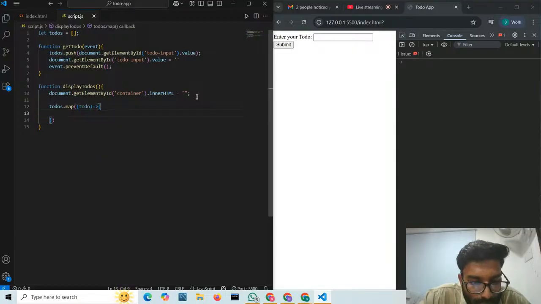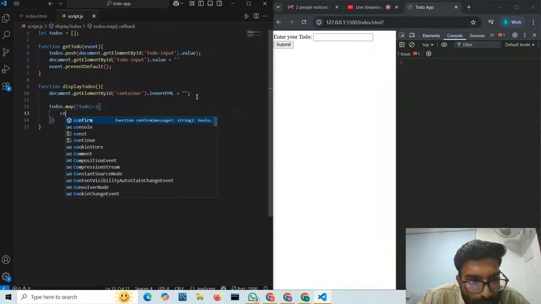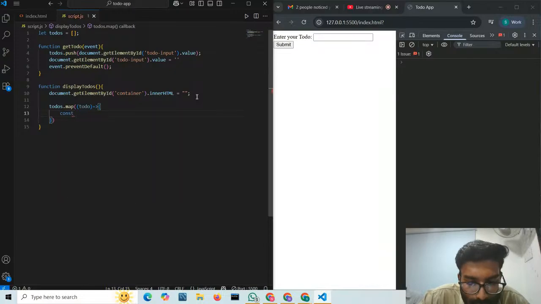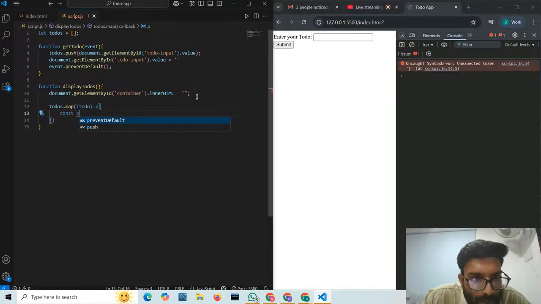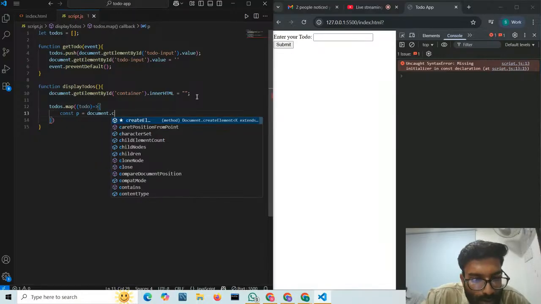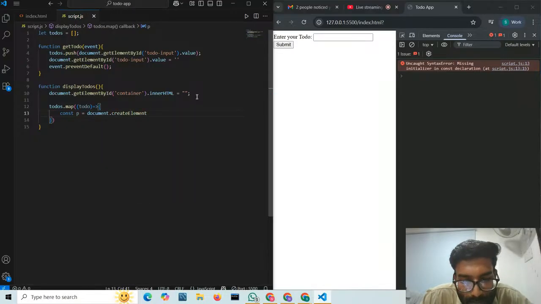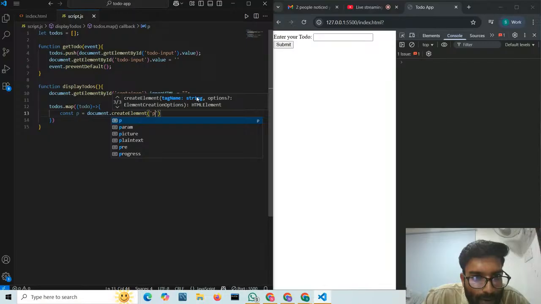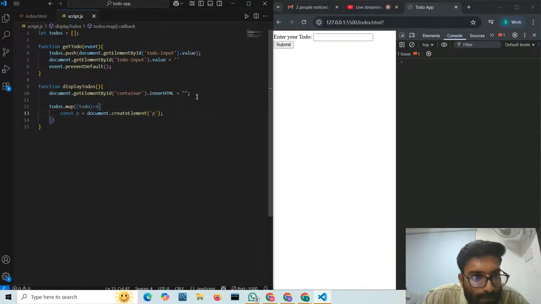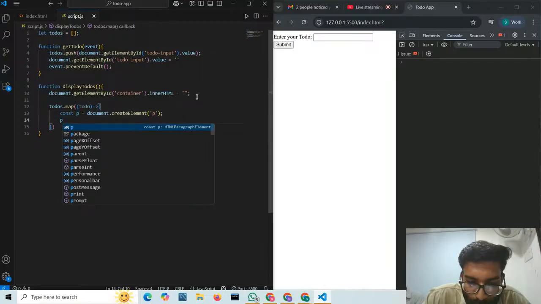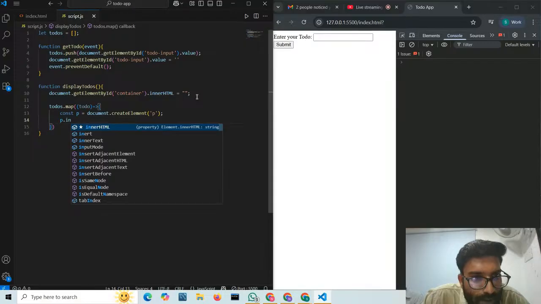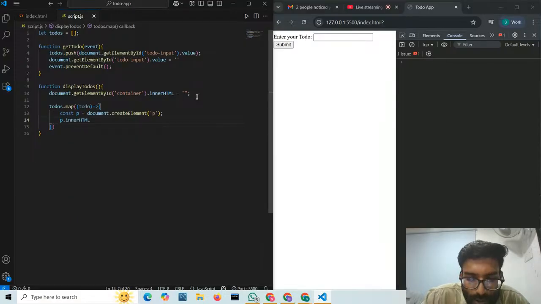Now here we will make certain elements. So const first we will make one paragraph, p equals document dot create element. Which element do we have to create? The p tag. Now p dot inner HTML we can assign to my todo.